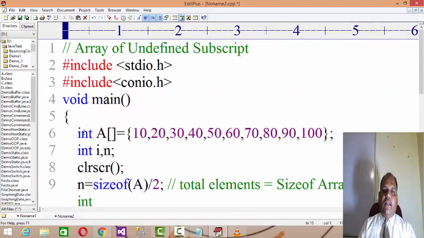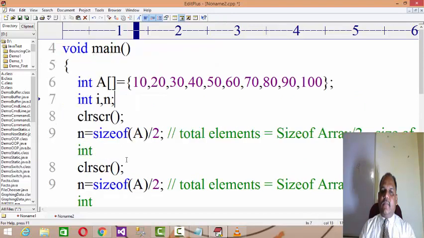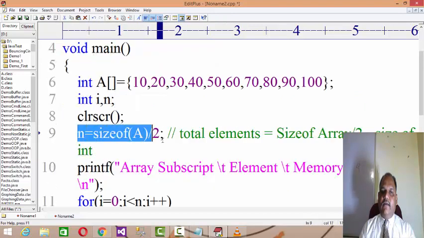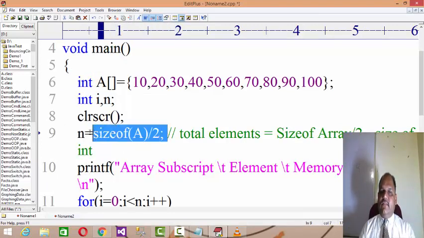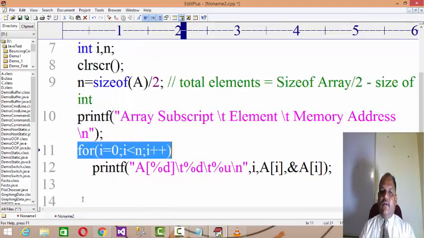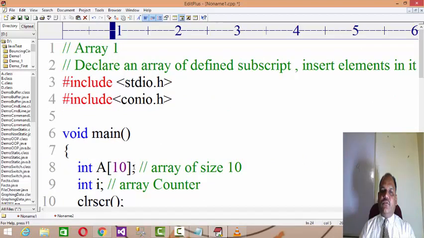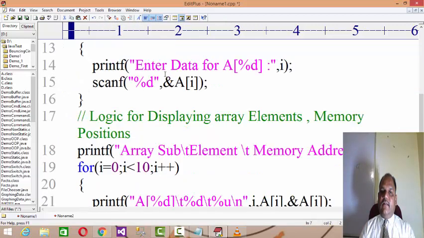So here we deal with an array of undefined subscripts. We declare and initialize the data. We are able to calculate the total size of the array: sizeof(a) divided by 2 calculates the total number of subscripts of the array, and then we set the loop over here. While dealing with an array of defined subscripts, everything is defined and fixed. There you declare it on one line and use it in another.